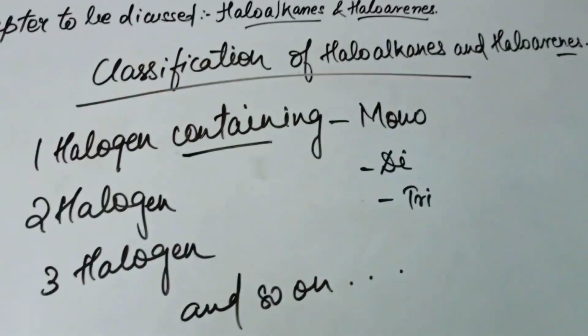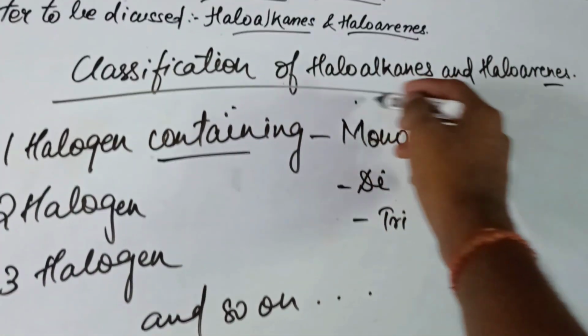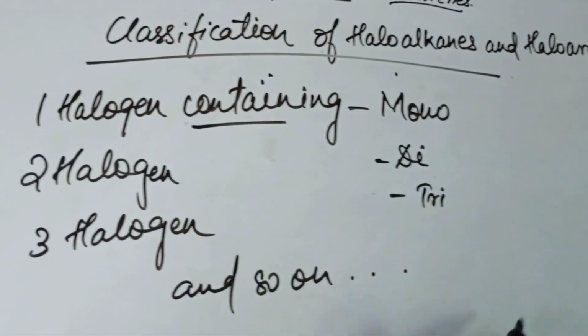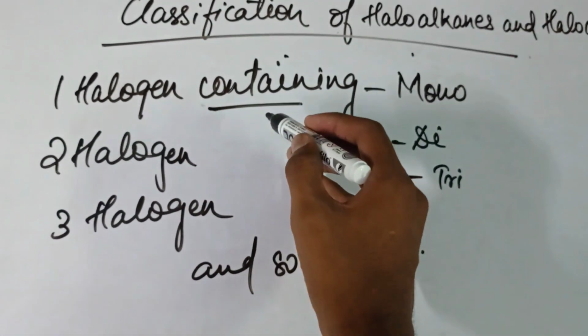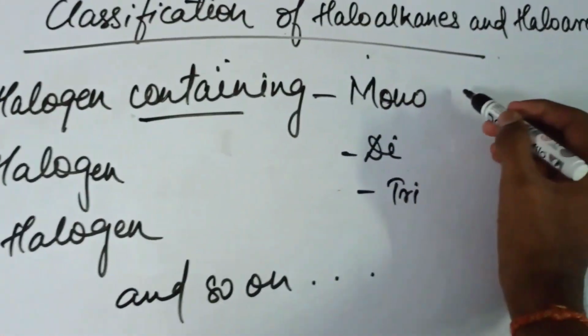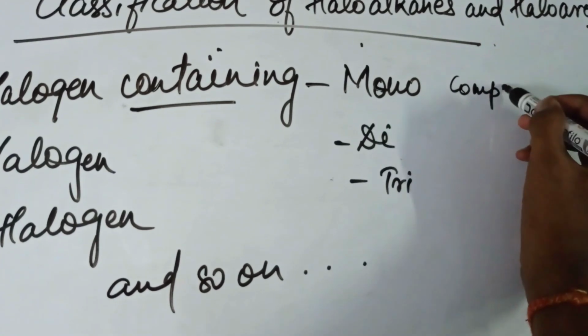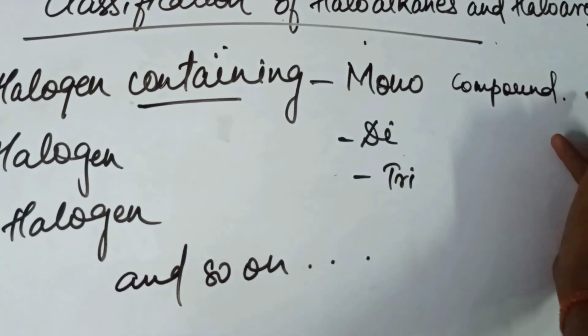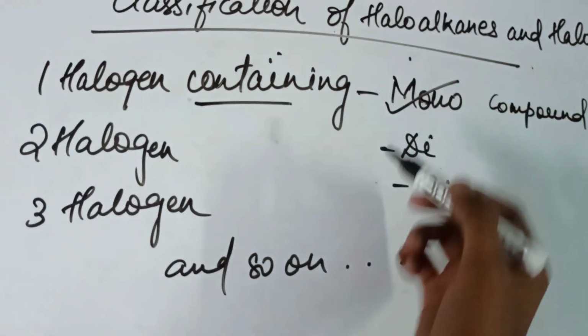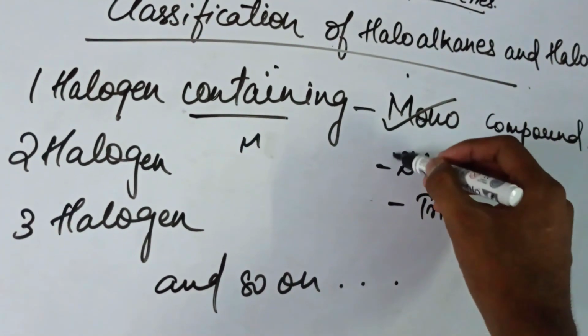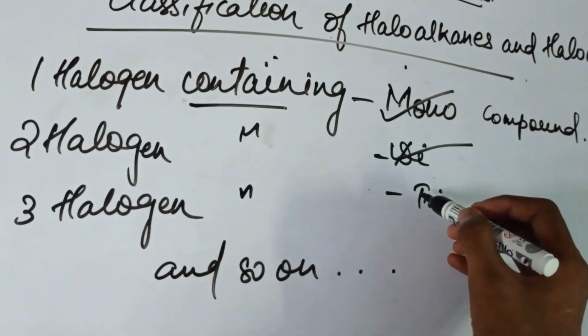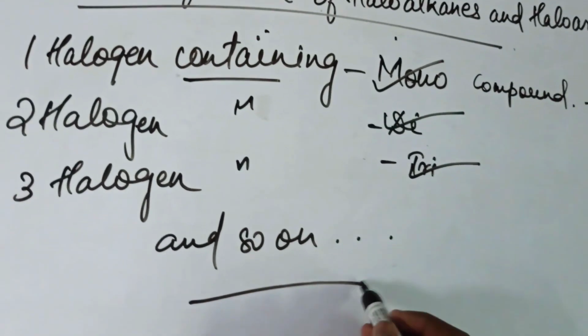Now we see the classification of haloalkanes and haloarenes. If the compound contains one halogen, we call it mono. If it's 2, we call it di; if it's 3, tri, and so on.